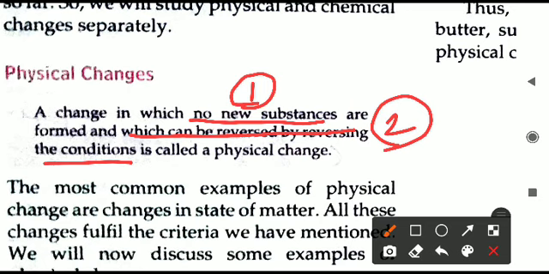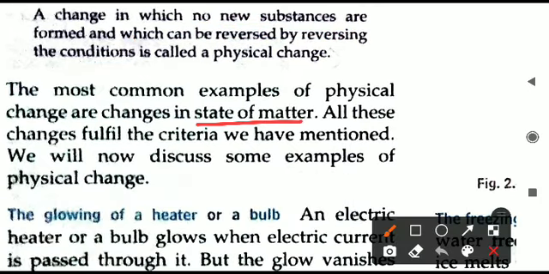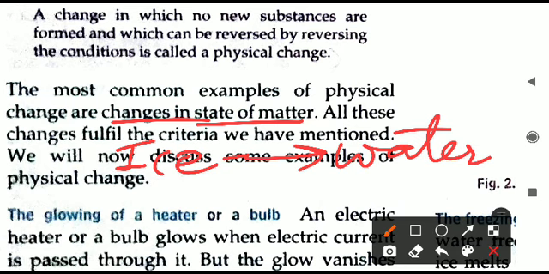Some examples we will see to make it more clear. Like the changes in the state of matter, such as ice changing to water. Now ice and water, you can say the substance is changing, ice is changing to water. So why am I saying no new substance is produced? Obviously no new substance is there. If you ask what the chemical formula of water is, it is H2O. And what is the formula of ice? It is also H2O. So the chemical composition is not changing, it is still the same.